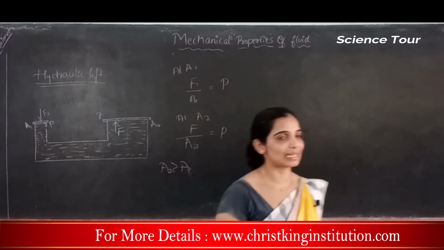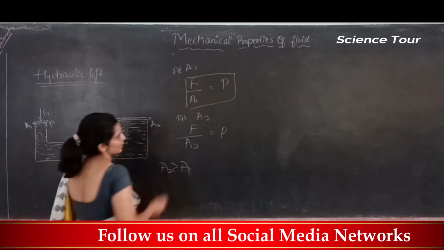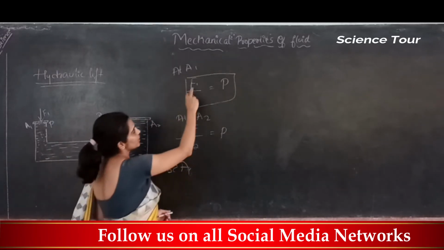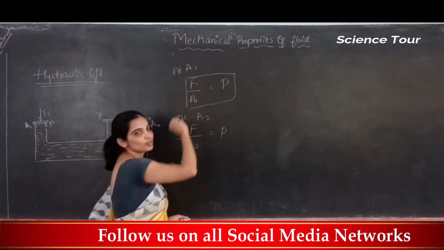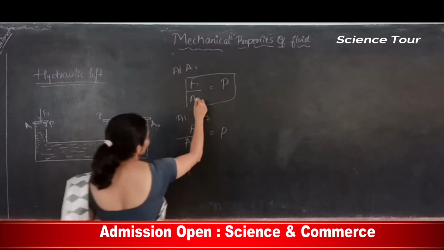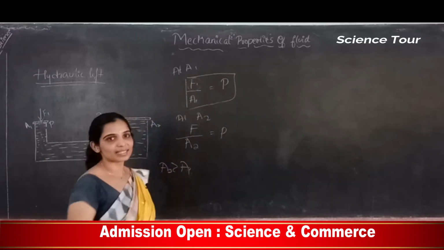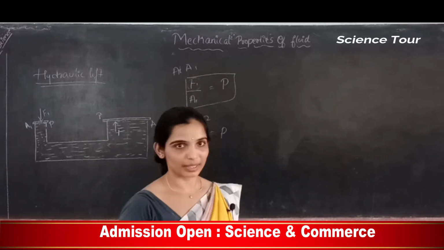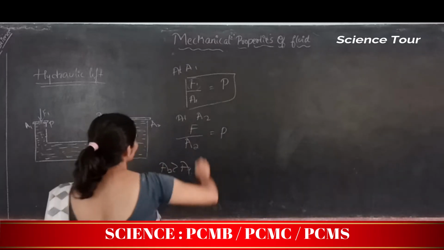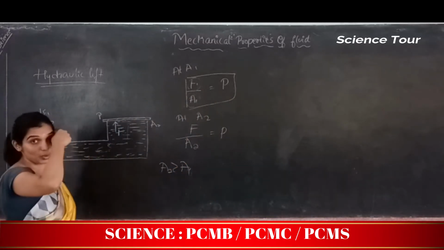Listen clearly. See, look at this expression, students. Pressure is equal to force per unit area. What does it mean? If area is less, for the applied force, pressure will be more. Correct? So here area is less, so pressure applied on the fluid is more.